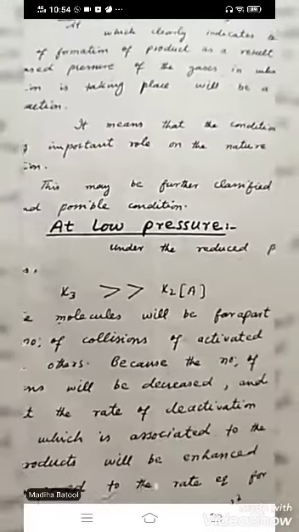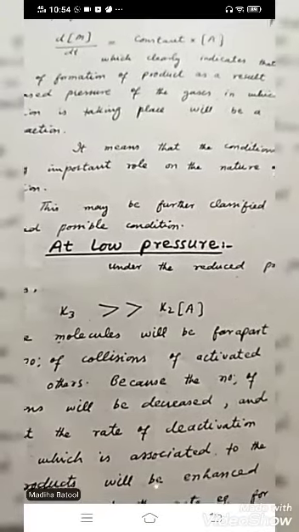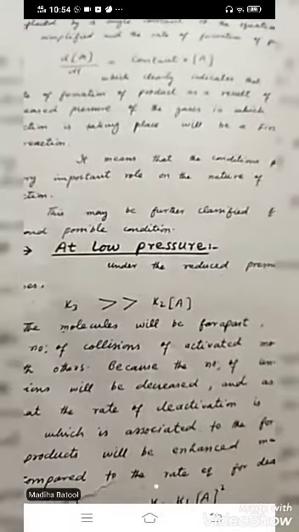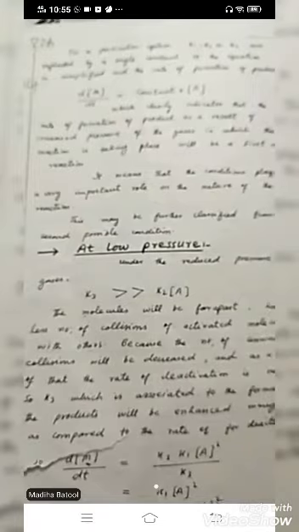Okay, or this may be further classified under the second possible condition, which is low pressure. So we are discussing this at high pressure and at low pressure. The high pressure case we have discussed; it's the first order type. Now let's discuss low pressure. When we reduce the pressure, the K3 step will be promoted as compared to K2. You can say that less collision, less activated molecule collisions, and more product will be formed from the excited activated molecule A star.